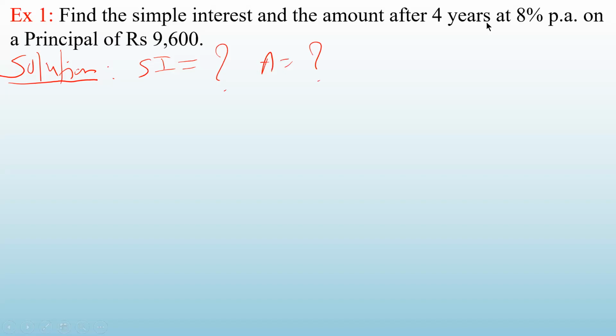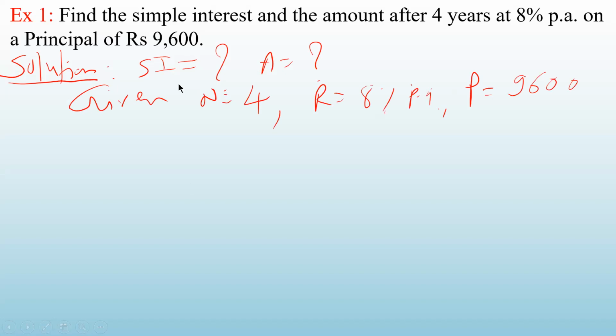After 4 years, that means what is given to you here? Your N is 4. And what is the rate of interest? It is 8%. On a principal of rupees 9,600. So you are also given principal as 9,600. So we note down what are the things given to you. You are given P is 9,600, R is 8 and N is 4. You have to find out simple interest and the amount. Very, very straightforward and simple problem.